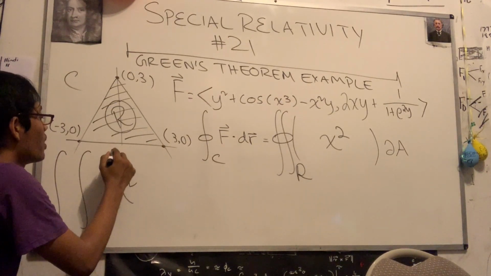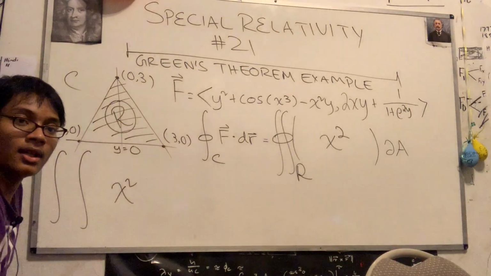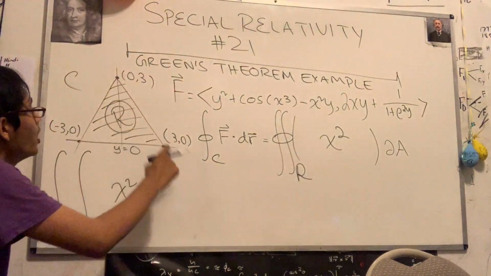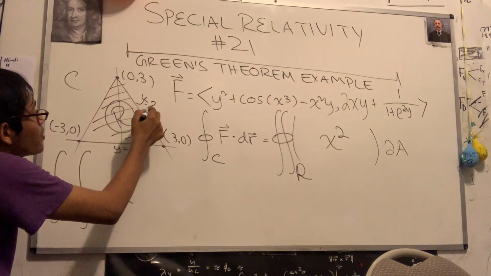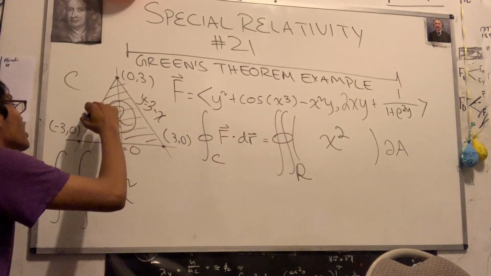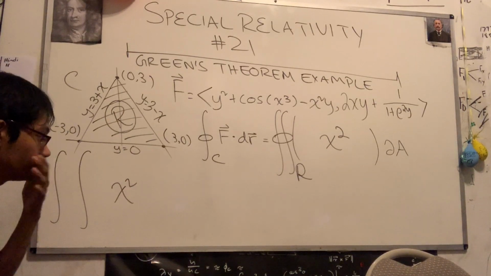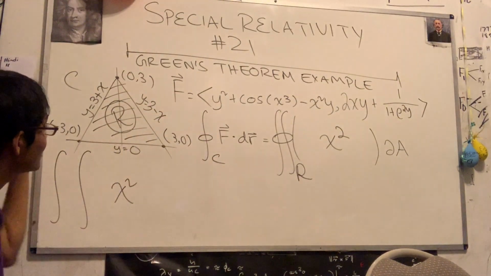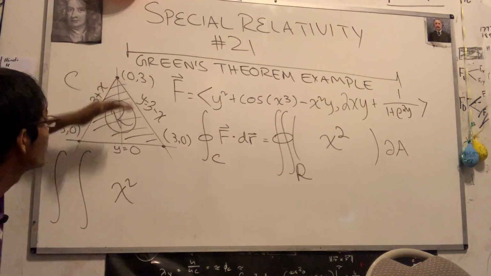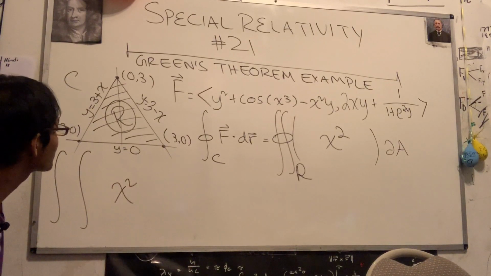This bound right here is y equals 0. That's easy enough. What about this one? Well, this is going to be y is equal to 3 minus x, and likewise, you can imagine this one is going to be 3 plus x. Now, we see that it's easier to integrate by x first this way.